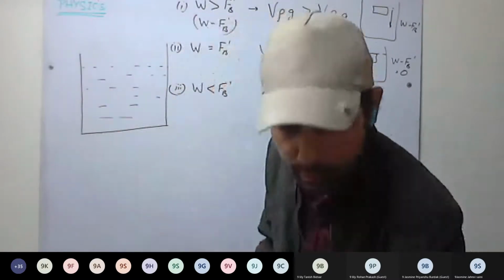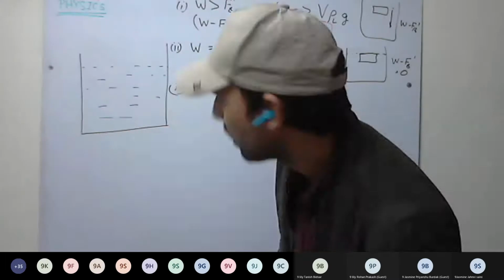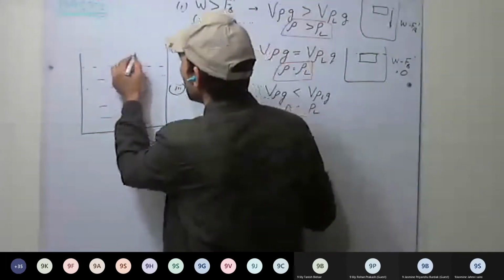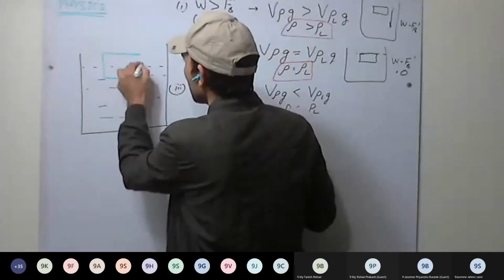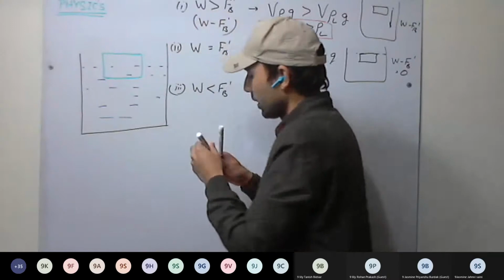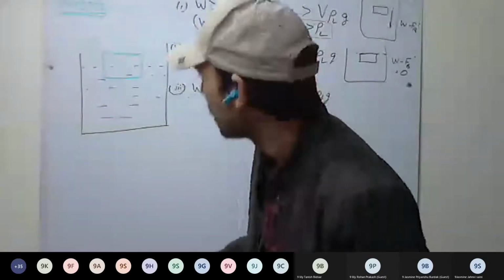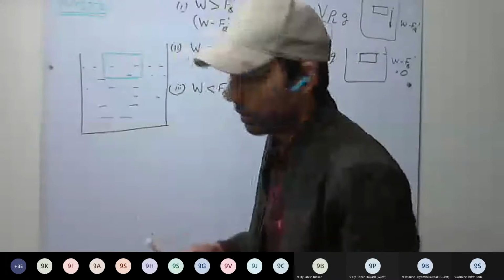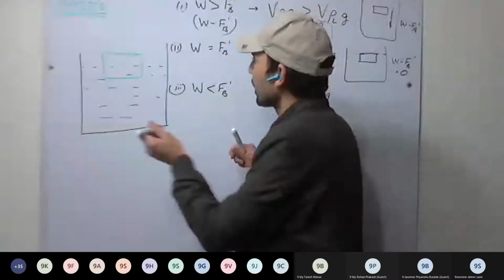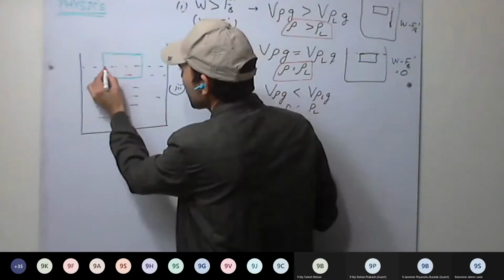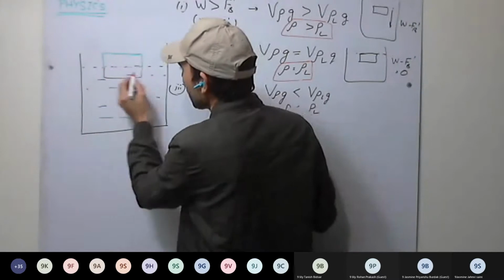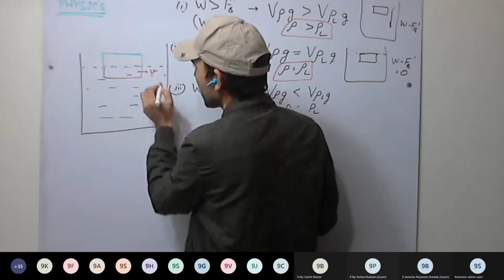liquid we have, this is our body. Now see here, this much volume is being submerged. The submerged volume is small v.